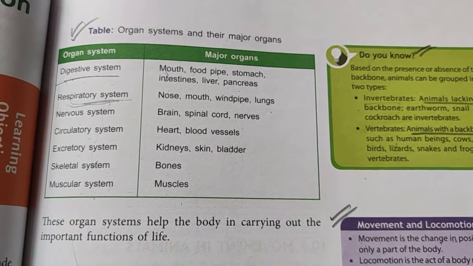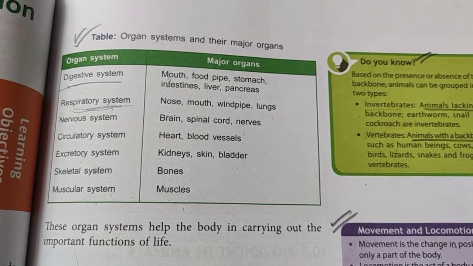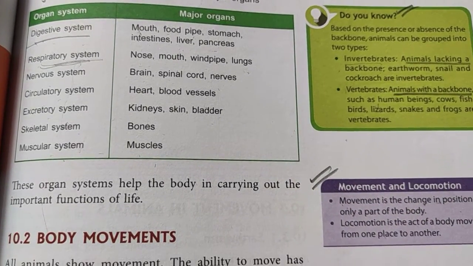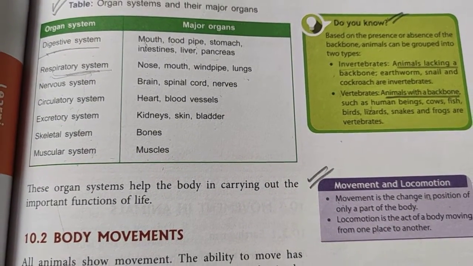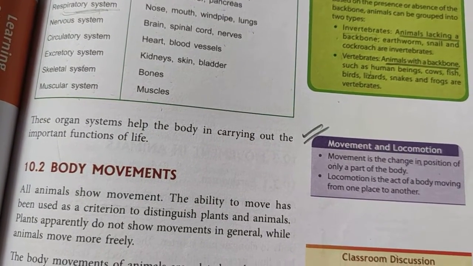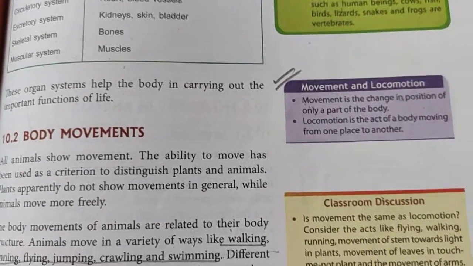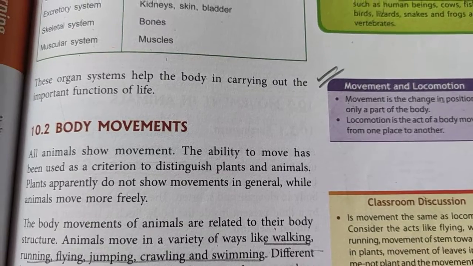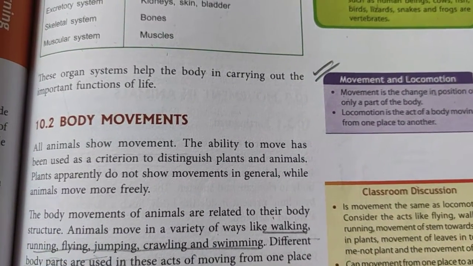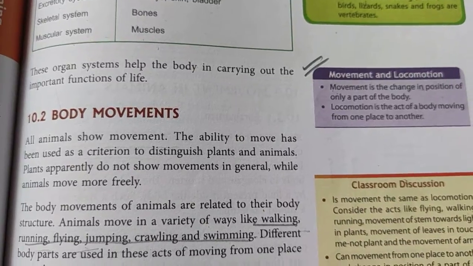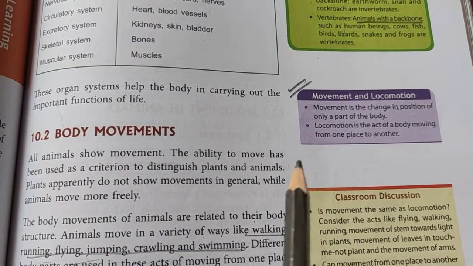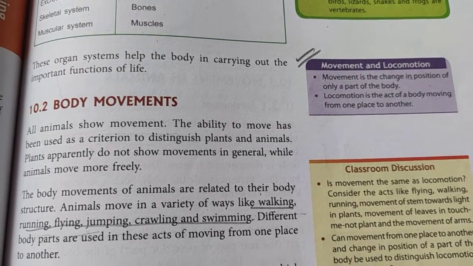Clear? So vertebrates are animals that have a backbone. Invertebrates are animals that don't have a backbone. Okay. Now let's come to body movement. Now there is a difference between movement and locomotion. Movement is only the change in position of a part of the body. When only a part of the body is moving, suppose I'm moving my hand, this is movement. But if I walk from one place to another place, then that is locomotion. Clear? The difference is clear?